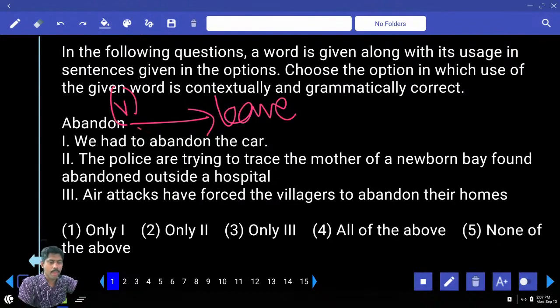We had to abandon the car. We had to abandon means we had to leave the car. Correct in terms of grammar and meaning.